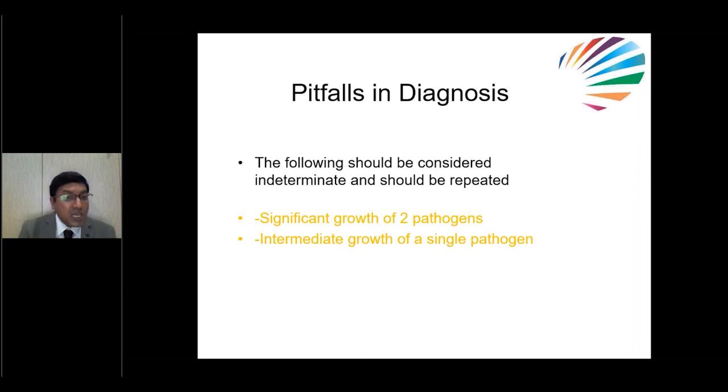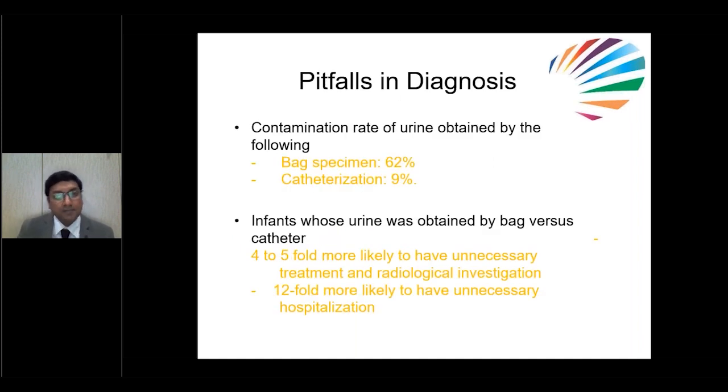If you see growth of two pathogens, even though the count is significant, more than 10 to the power of 5, there is no need to treat two organisms. Always you have to repeat the culture again. If the second culture shows significant growth of one organism, then according to culture, treat with the proper antibiotic. And again, as we discussed, intermediate growth means 10 to the power of 3, 10 to the power of 4. Even though a single organism is there, usually there is no need to treat.